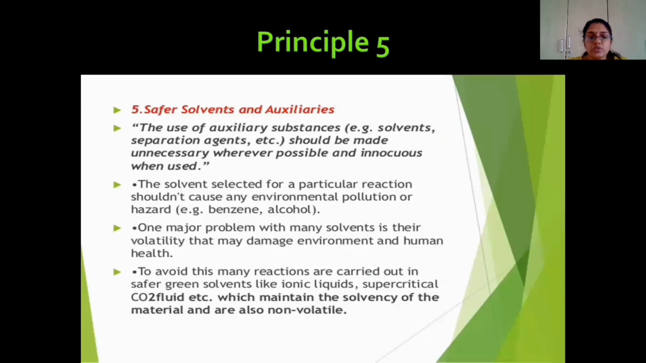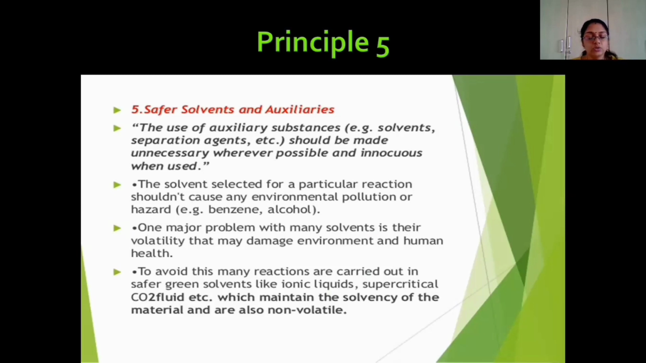Coming to the next principle, that is principle number 5, the use of safer solvents and auxiliaries. Most chemical reactions need a solvent medium. When we are using a solvent, we can use water, but we cannot use water in every chemical reaction. More commonly we use organic solvents in chemical reactions. And organic solvents like benzene or acetone or ethyl alcohol have a tendency to vaporize. That means they are highly volatile.